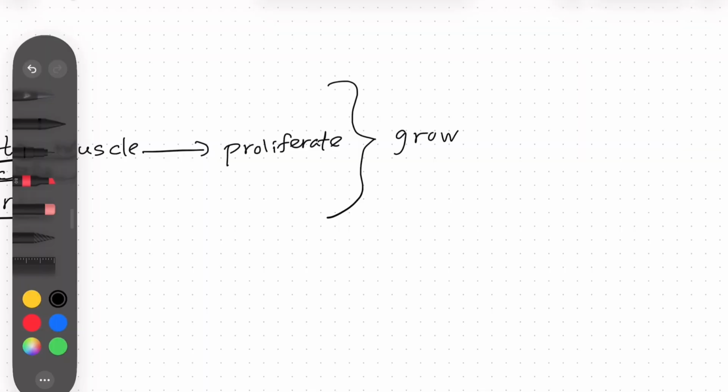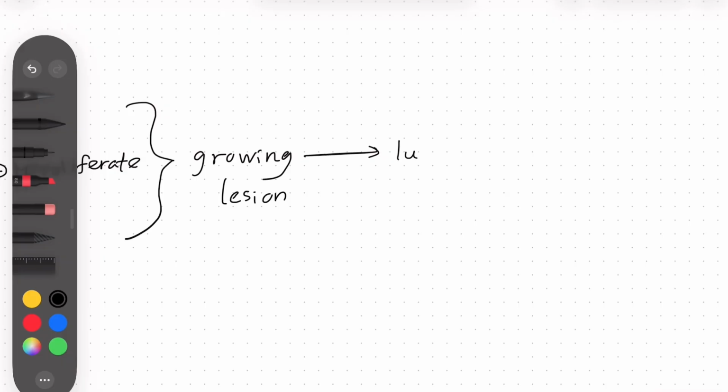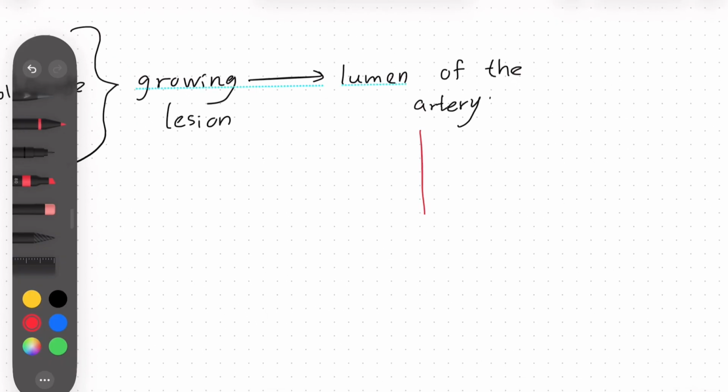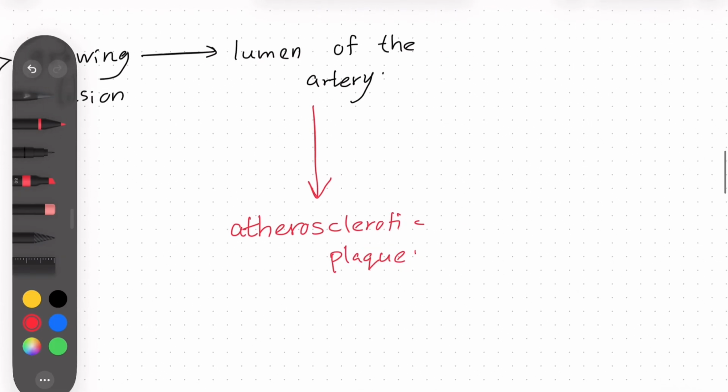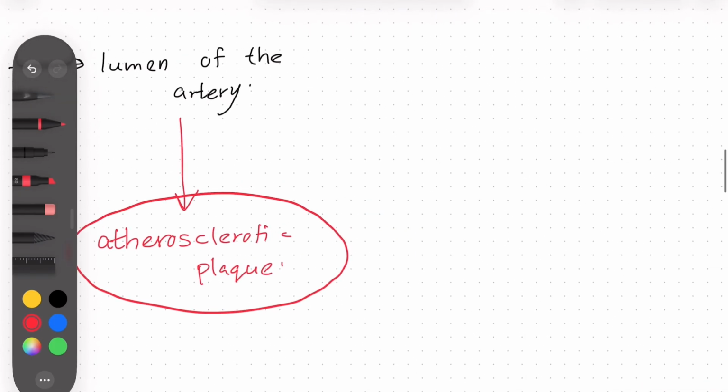So this growing lesion even encroaches on the lumen of the artery. Okay, so this is the production of atherosclerotic plaque. And active macrophages and T lymphocytes preferentially reside at the edge of the plaque. As this is a foreign thing to our body, our body tries to get rid of it, so it accumulates many macrophages and T lymphocytes to destroy it.